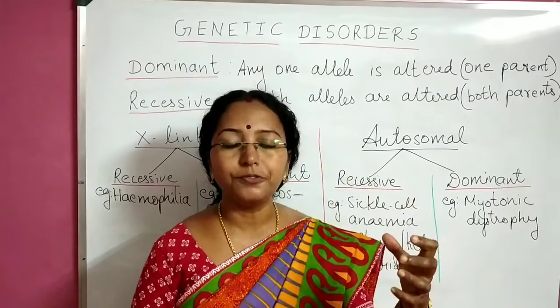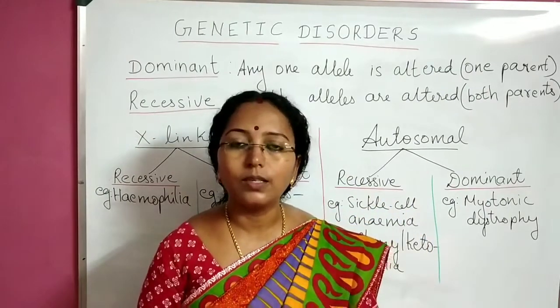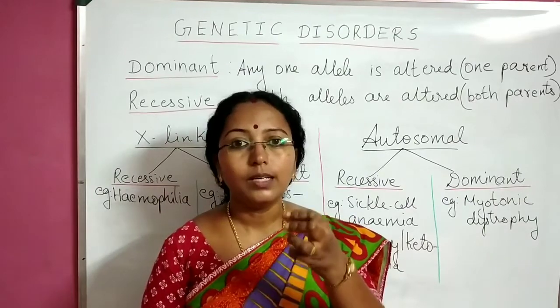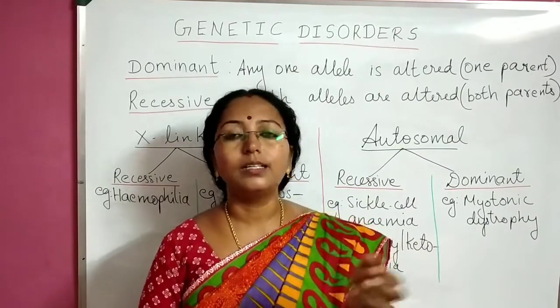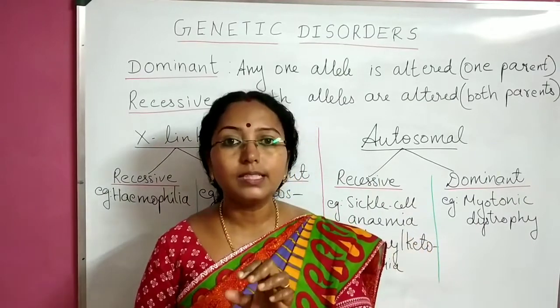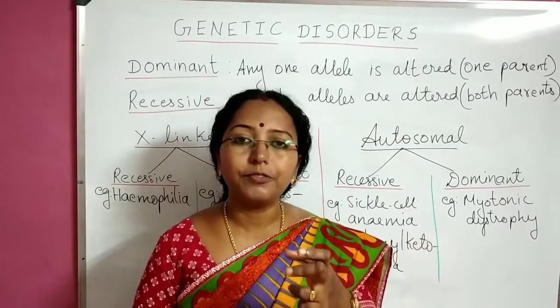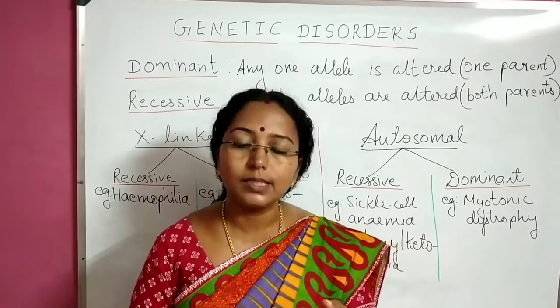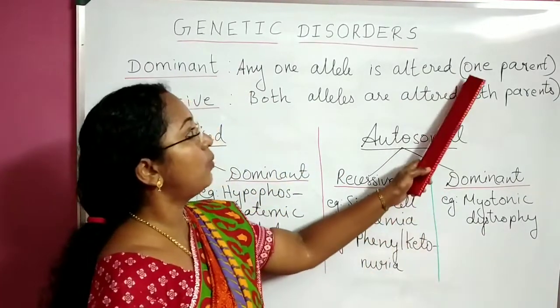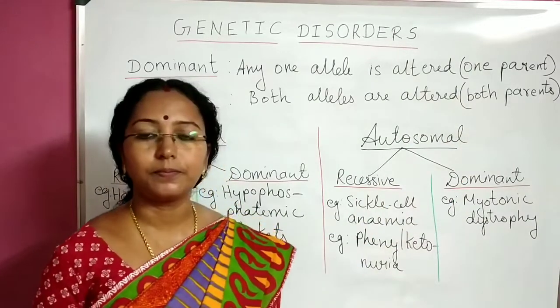So two types of Mendelian genetic disorders: dominant and recessive. Dominant when one allele is getting affected and because of that the person is getting the disease, and recessive only if both the alleles are affected and only then the person is getting the disease. Now here in the brackets I have written one parent, both the parents.